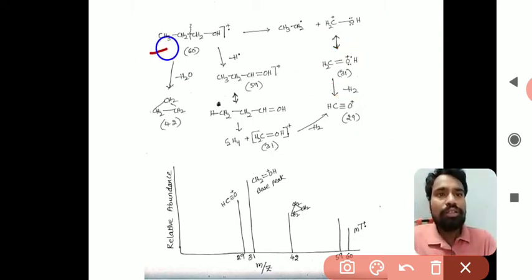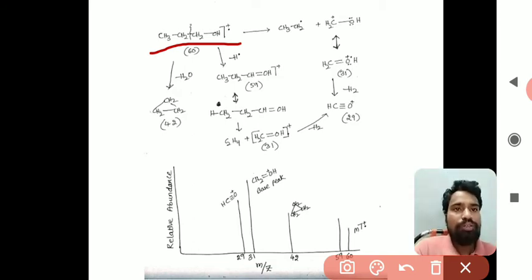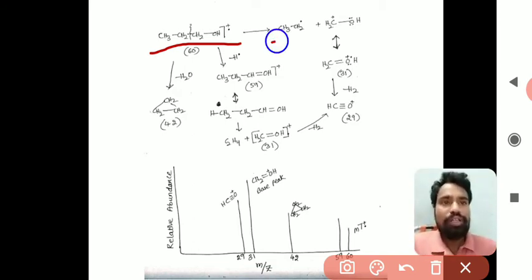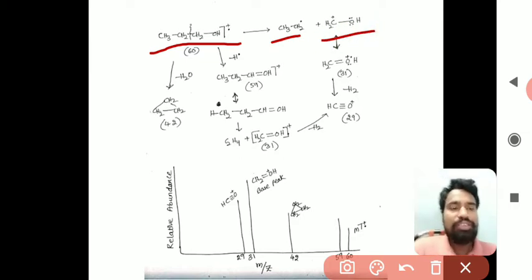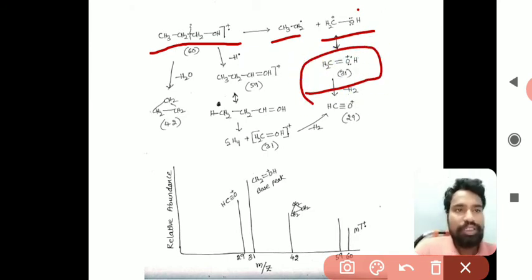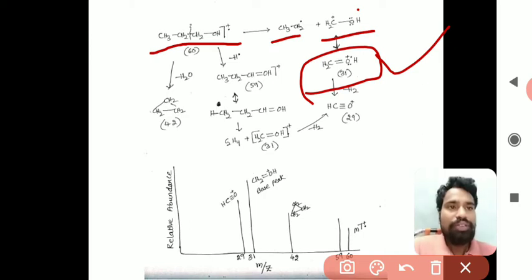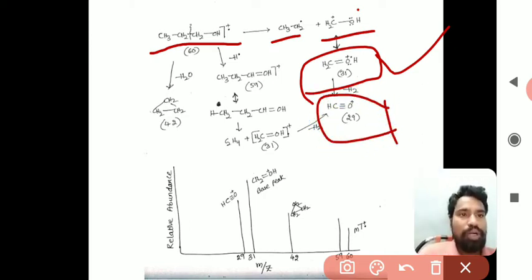Observe here, the carbon-carbon bond adjacent to the oxygen has broken, so you get CH3CH2 dot and CH2+OH. Oxygen has given one electron, so you get CH2=OH+. This m/z value is 31, and by losing hydrogen it forms HC triple bond O+.